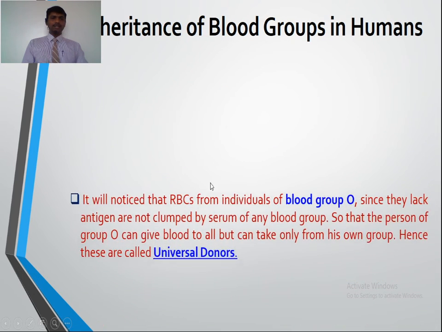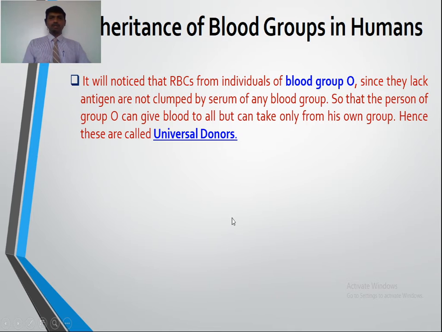Now we are going to study the inheritance pattern of blood groups in humans. It will be noticed that RBCs from individuals of blood group O, since they lack antigens, are not clumped by serum of any blood group, so a person of blood group O can give blood to all but can take only from his own group. Hence these are called universal donors.